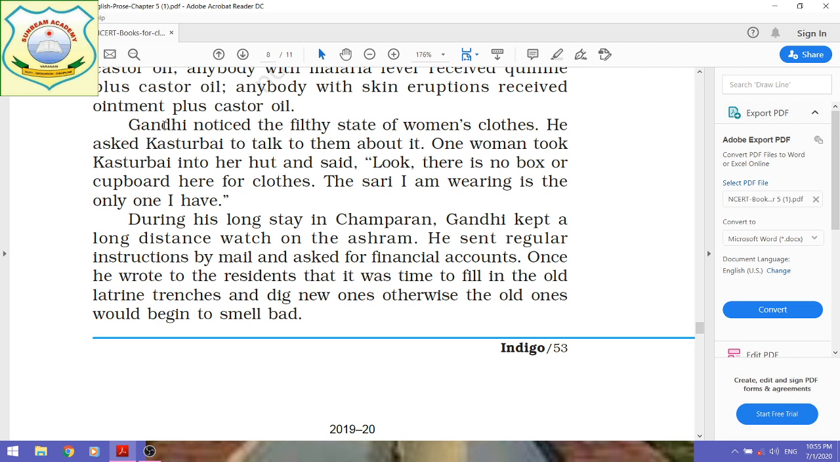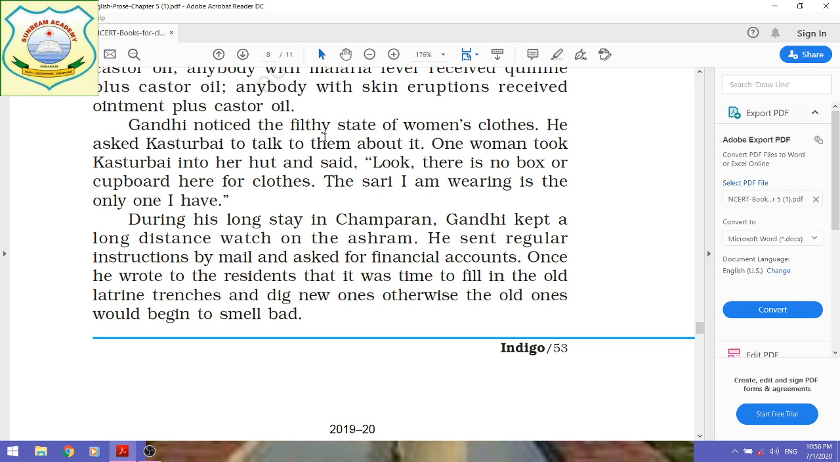Now, in the next paragraph, the author describes that Gandhi noticed the filthy state of women's clothes. During his stay, Gandhiji realized that the women's clothes were filthy, quite dirty. They were wearing dirty clothes.